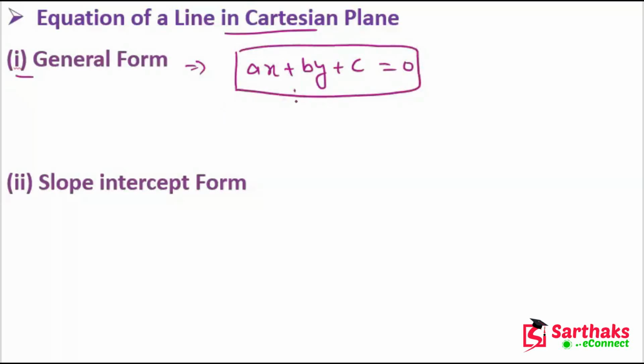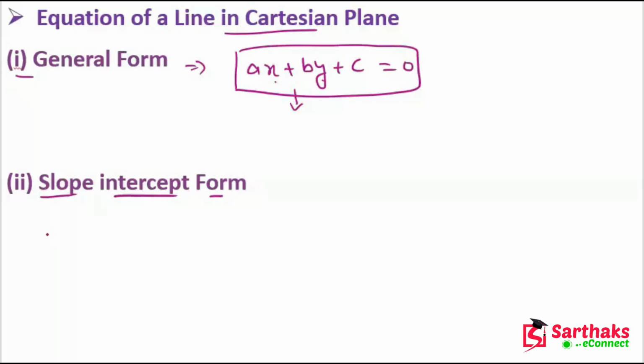And we can plot it on the graph with the help of x and y points. How? Let's suppose y is 0, and so we get a value of x, and if we put x equal to 0, we can get the value of y. With the help of these coordinates, we can plot the line on the Cartesian plane. Understand? So now the second is slope intercept form.